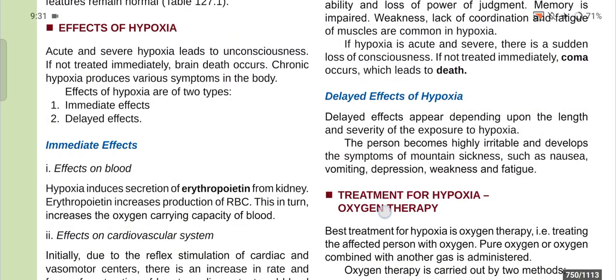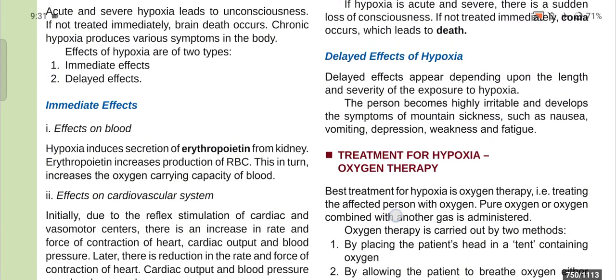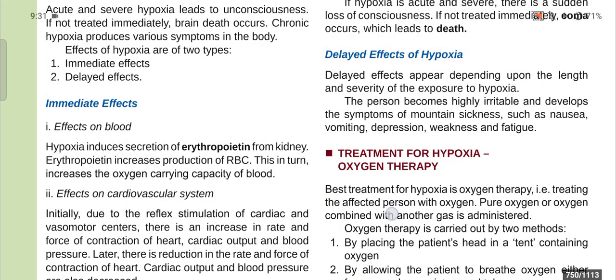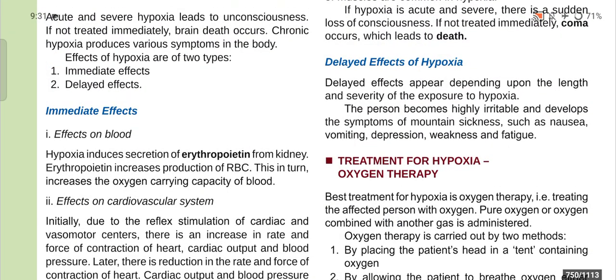Now, delayed effect of hypoxia. The delayed effects appear depending upon the length and severity of the exposure to hypoxia, and the person becomes highly irritable and develops symptoms of mountain sickness such as nausea, vomiting, depression, weakness, and fatigue.